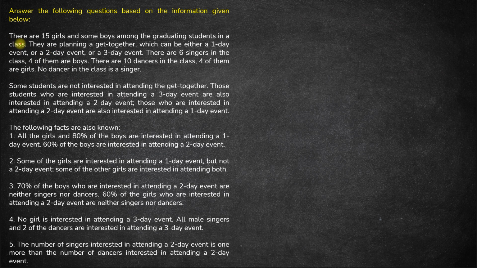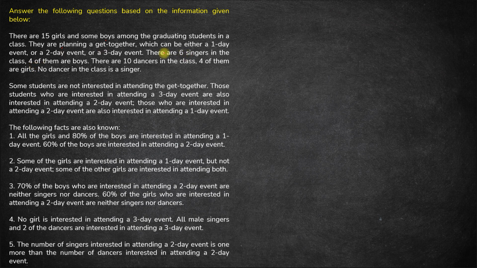Hi. In this set we have 15 girls and some boys among the graduating students in a class. They are planning a get together which can either be a 1-day event or a 2-day event or a 3-day event. Now there are 6 singers in the class, 4 of them are boys. There are 10 dancers in the class, 4 of them are girls.